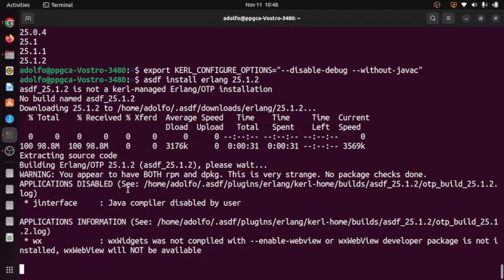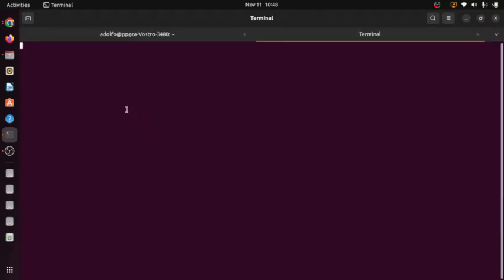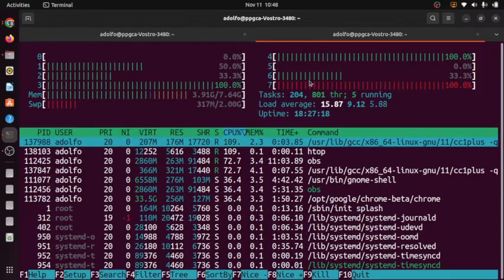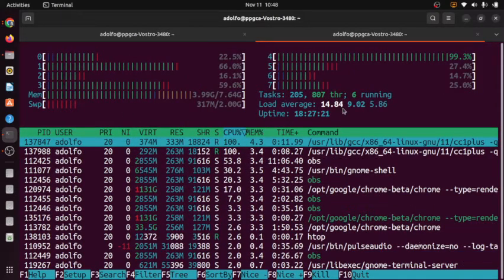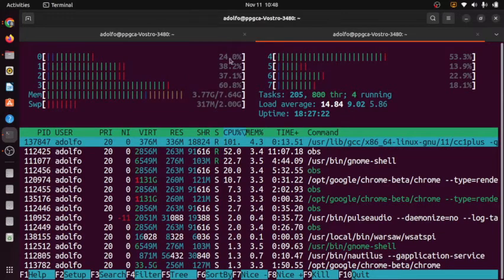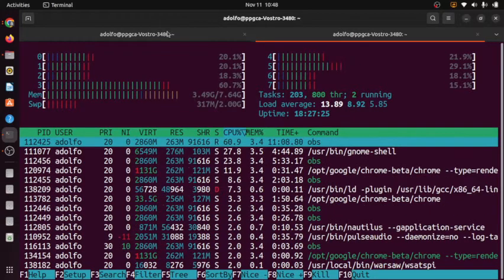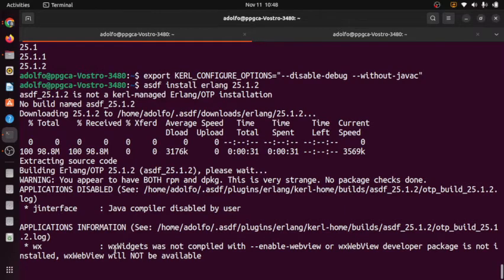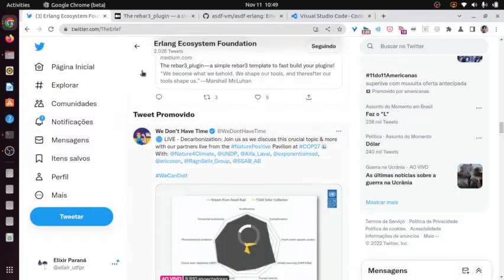Erlang is using so much CPU. Let me open HTOP here. See, the load average is 14 and it's using a lot of my CPUs. But this is real life. So I wanted to do that because I want people to know that this is normal. It's going to take a long time, but it's going to finish. And then you see that Erlang is installed.